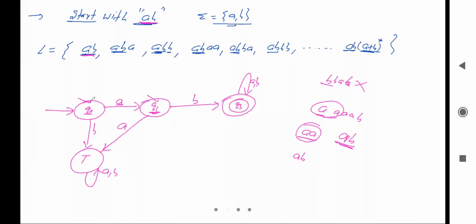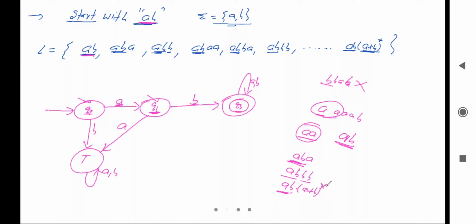So from Q0 we start, read A and go to Q1, and after that read B and go to Q3, and Q3 is the final state, okay. So it will accept AB. After AB there can be any combination: it can be ABA, it can be AB followed by double B, yes it is possible. Or we can say after AB it can be any combination, (A+B)*.